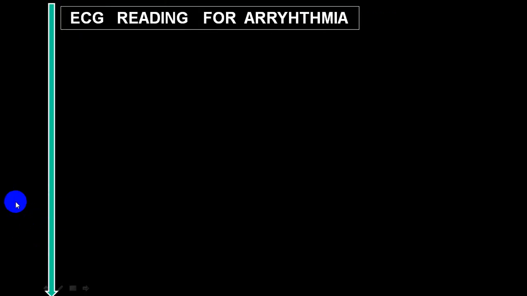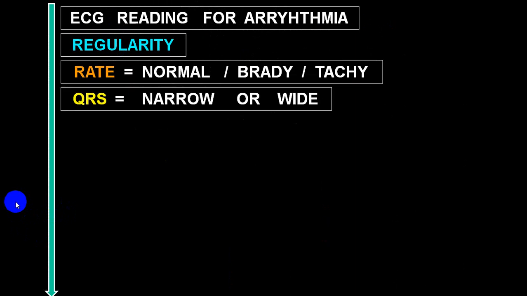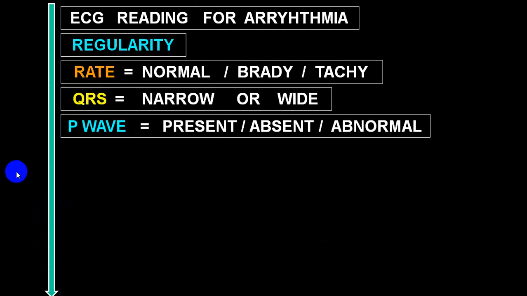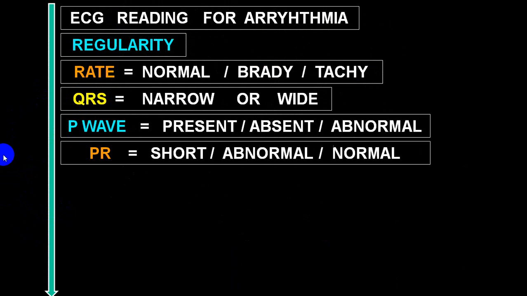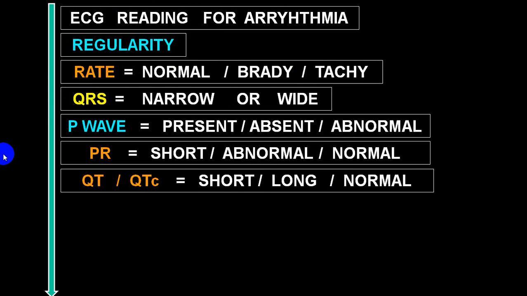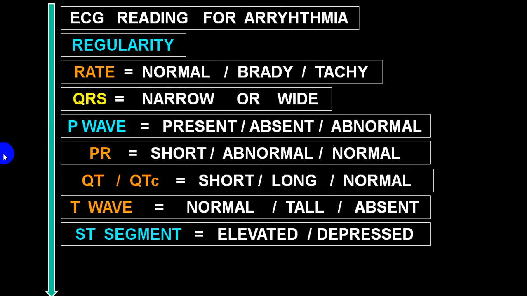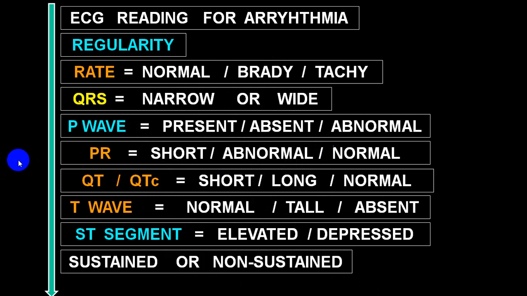Again, I have discussed this slide before in the introductory chapter of arrhythmias, that whenever you look at an ECG, you look at the regularity, rate, QRS complex, narrow or broad, P wave present, absent or abnormal, PR interval which is short or abnormal, QT interval short or long, T wave normal, tall or absent, ST segment elevated or depressed, and whether it is sustained or non-sustained, and if it is sustained, which variety, etc. All those you look for. This is a big list.